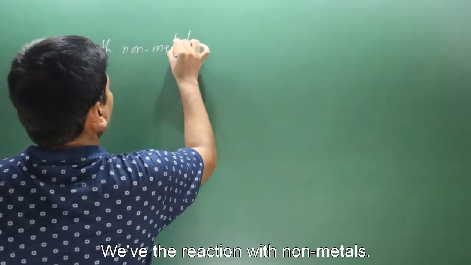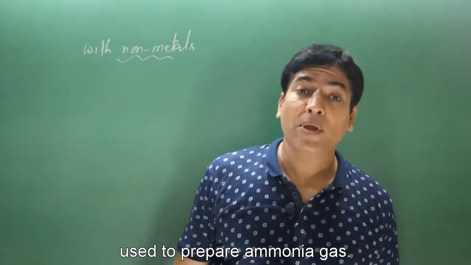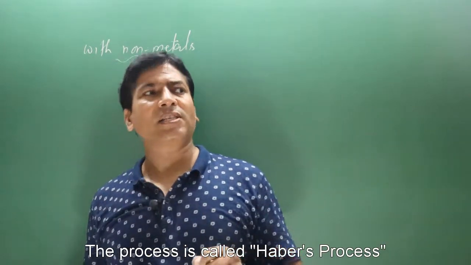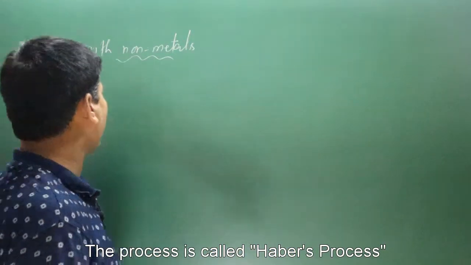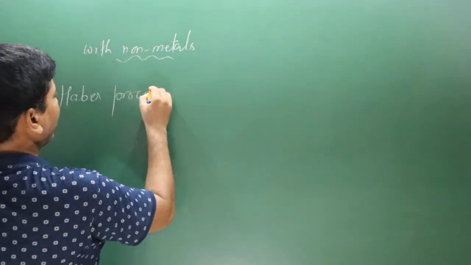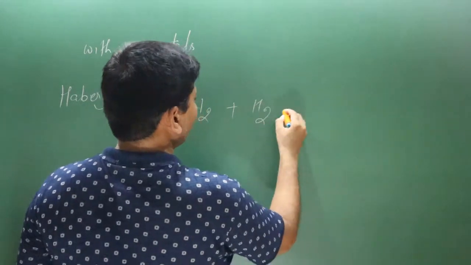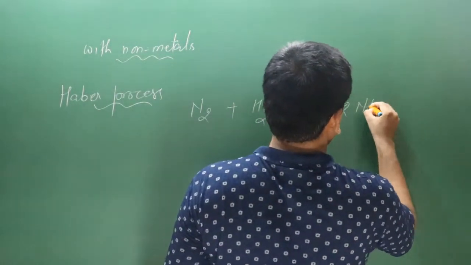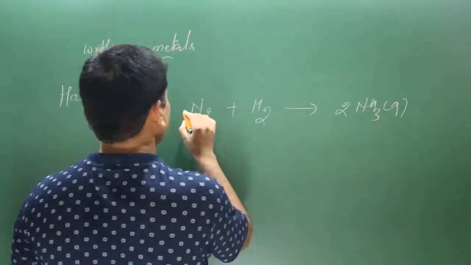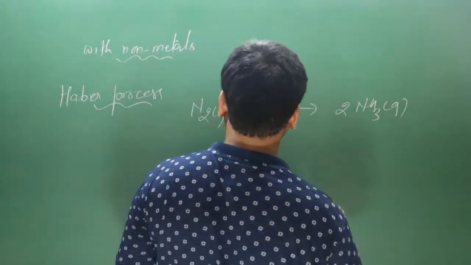Okay, the major application of nitrogen gas is used to prepare ammonia gas. There is one process called the Haber process. In the Haber process nitrogen gas is reacted with hydrogen gas and we get ammonia molecule. Very common reaction. We have 3 and so we can see all are in gaseous state.